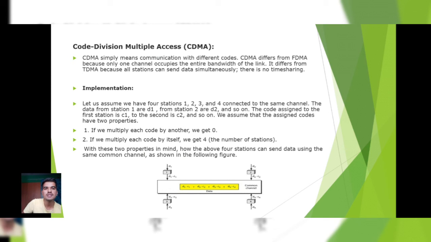We assume that the assigned codes have 2 properties. First, if we multiply each code by another, we get 0. Second, if we multiply each code by itself, we get 4, the number of stations. With these 2 properties in mind, how can the above 4 stations send data using the same common channel, as shown in the following figure?